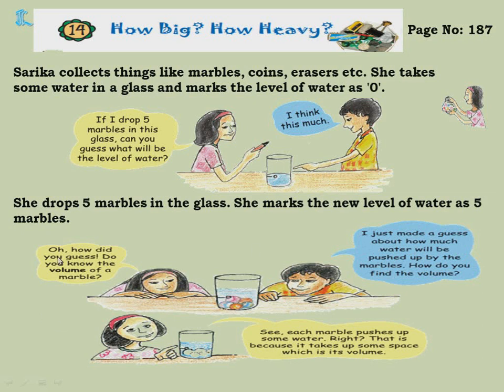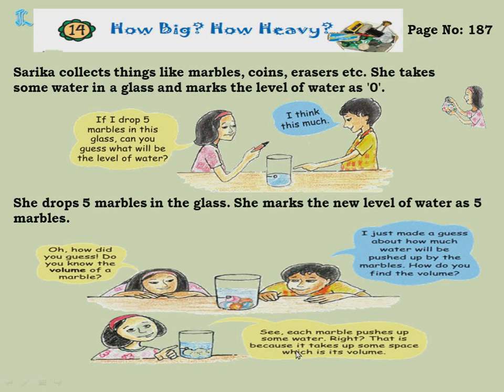Now let's read this. How did you guess? Do you know the volume of a marble? So she's asking, do you know the volume of a marble? Because he made a guess and it became correct. I just made a guess about how much water will be pushed up by the marbles. How do you find the volume? Then Sarika says, see, each marble pushes up some water, right? That is because it takes up some space, which is its volume.